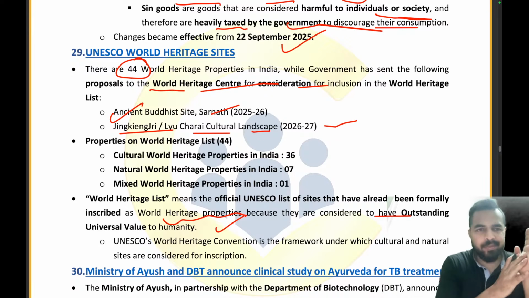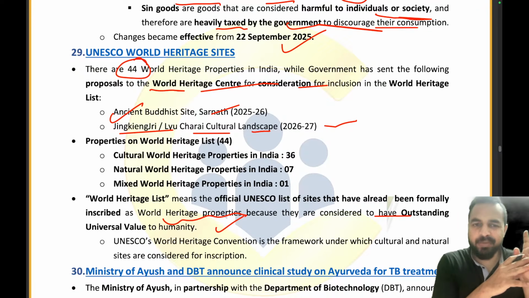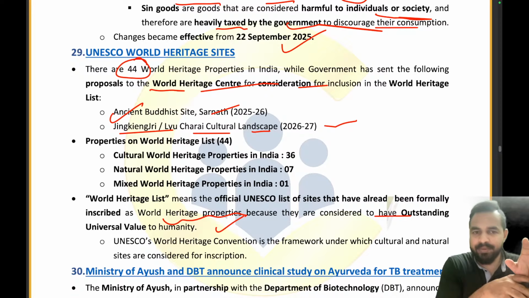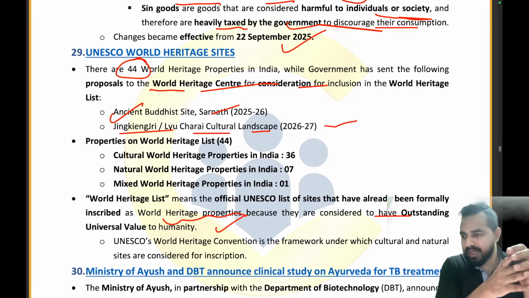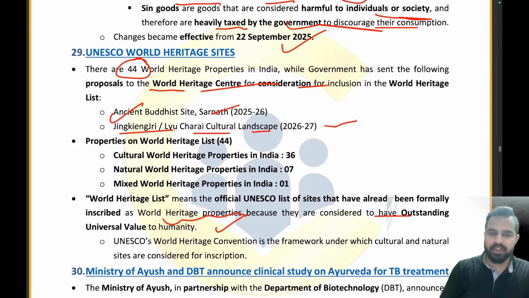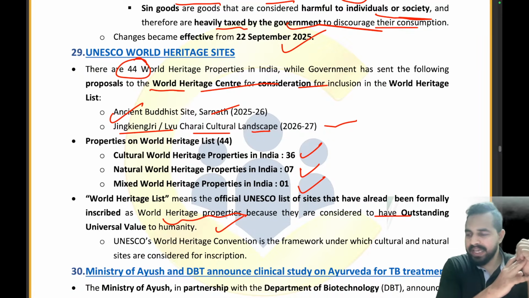A very unique name, my dear friends. I am unable to pronounce it properly, but please remember, right? Ancient Buddhist site is there of the Sarnath in 25-26, and then we have Jinkinjiri Liu Charai Cultural Landscape of 26-27. When it comes to the World Heritage Sites, my dear friend, there are different types of World Heritage Sites. For example, it can be cultural, it can be natural, it can be mixed. India is having total 36 cultural, 7 natural and 1 mixed. Clear everyone?